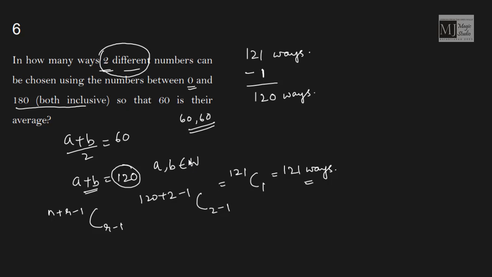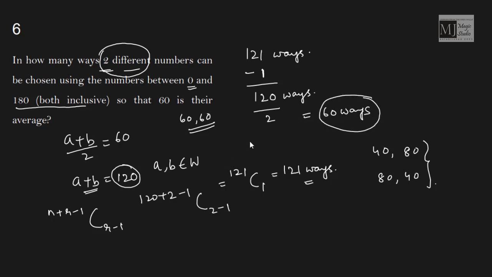But again, there is nothing mentioned about the picking up order. Ordering is not mentioned. That means if I pick up 40 and 80, and if I pick up 80 and 40, both mean the same. And in these 120 cases, these two types of cases are included. That means I need to again divide it by 2. We have got 60 ways in which two numbers out of 0 and 180 can be chosen such that their average is 60.